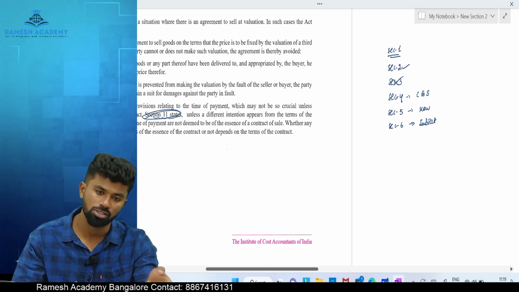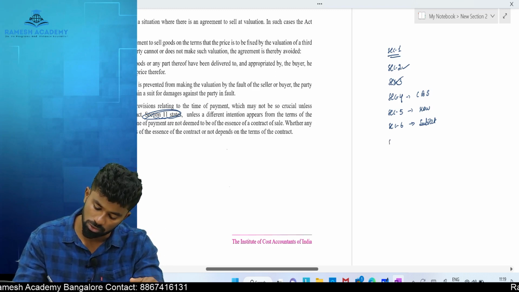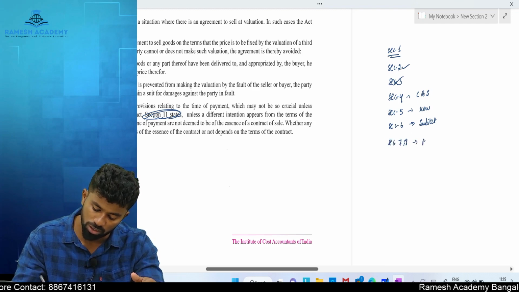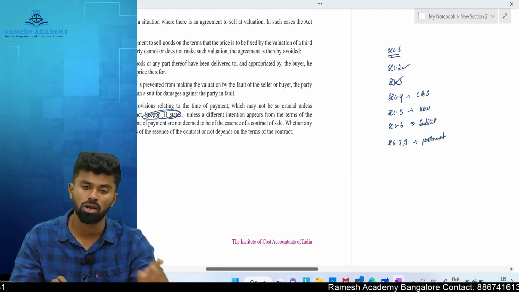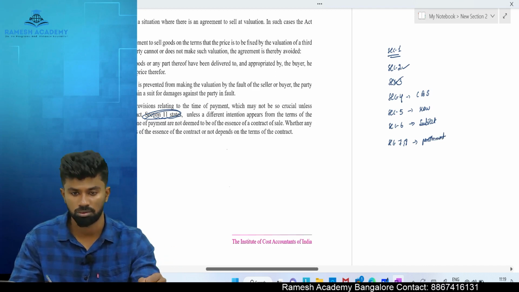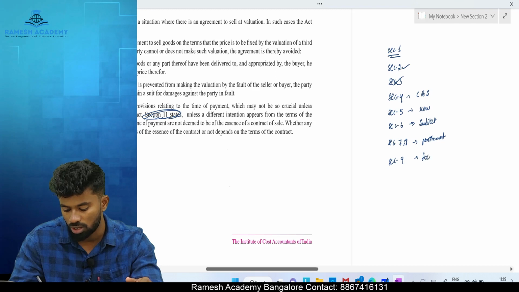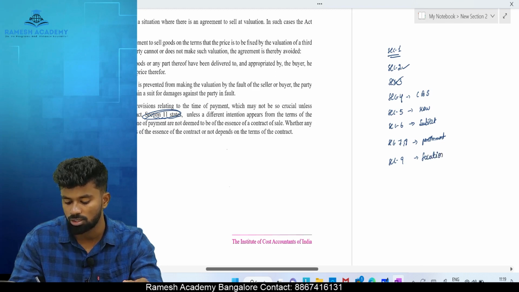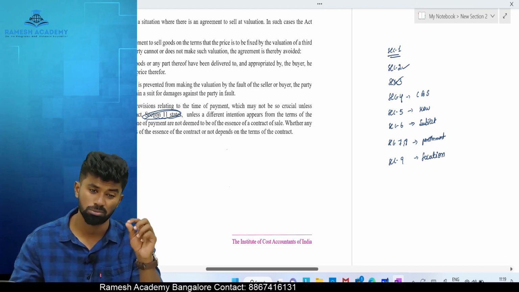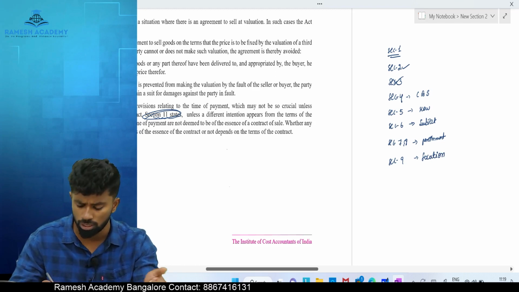It can be existing goods, future goods, or contingent goods. Sections 7 and 8 deal with perishment of goods: 7 is before agreement, 8 is after agreement. Section 9 provides fixation of price in a contract of sale.